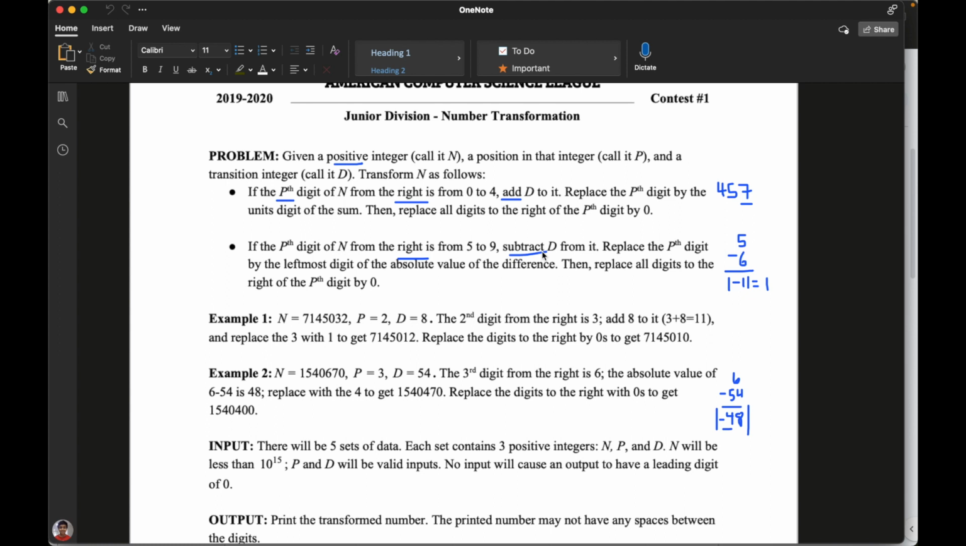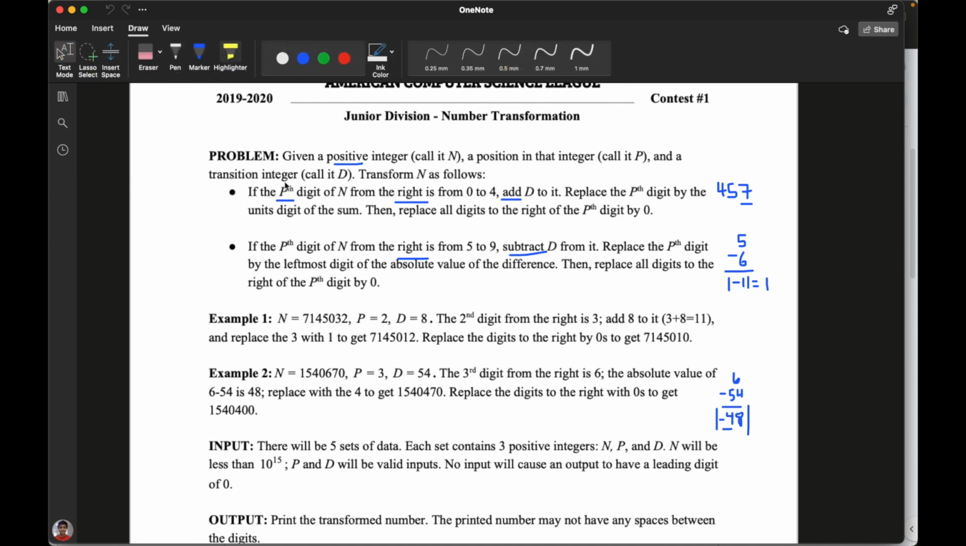Okay, and then after that, you want to replace the position digit by the leftmost digit. So in the first step, it said you want to replace it by the units digit, which is the rightmost digit. But here it's saying you want to replace the leftmost digit. So make sure you are keeping track of the key differences between these two. That's what can cause serious errors when you're actually doing your coding. Okay, and then you want to replace all the digits to the right of the position digit by 0. And that part is the same between the two.